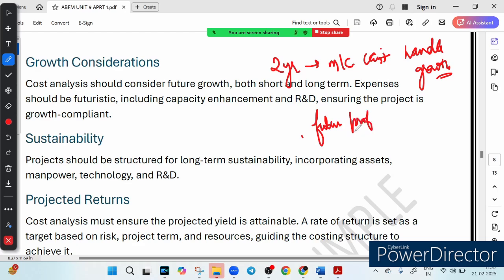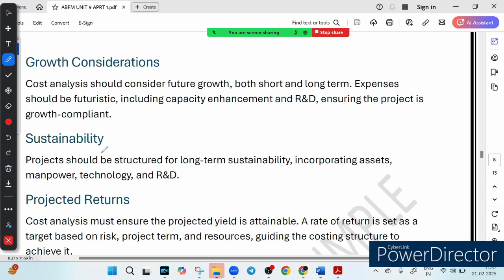So what are the key growth factors to consider? The key growth factors include capital investment and capacity enhancement. Capacity enhancement means planning for future expansion right from the start. Then it includes R&D, research and development, which means investing in innovation to stay ahead. And then we have technology upgrade, ensuring equipment does not become obsolete. So that is called growth considerations. Smart investment today prevents expensive upgrades tomorrow.